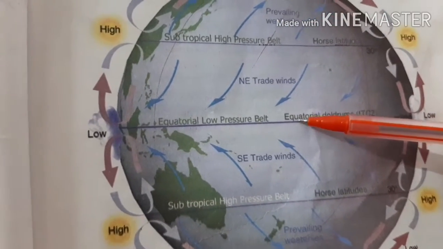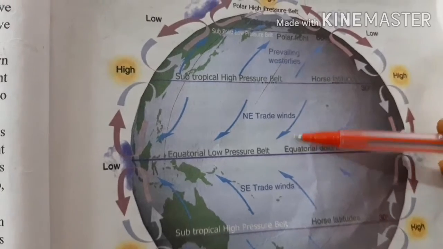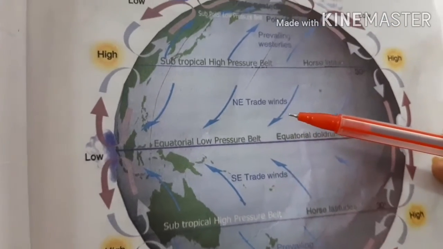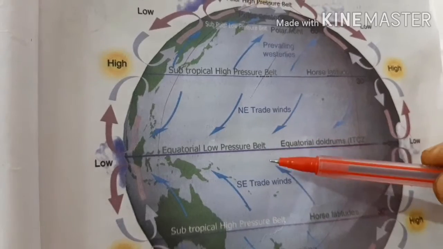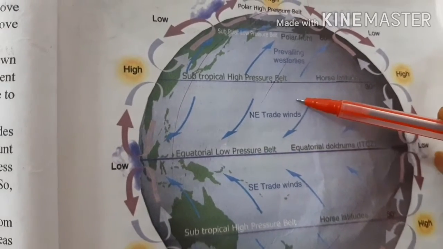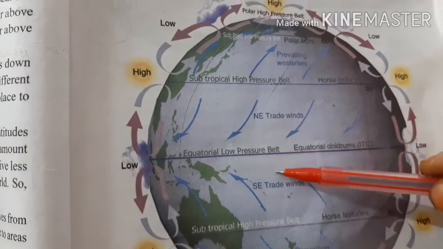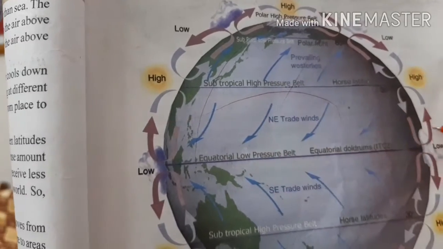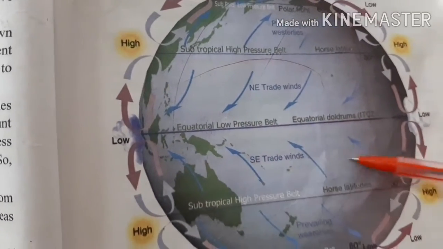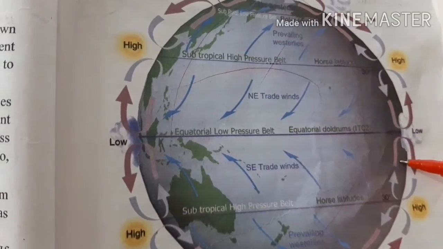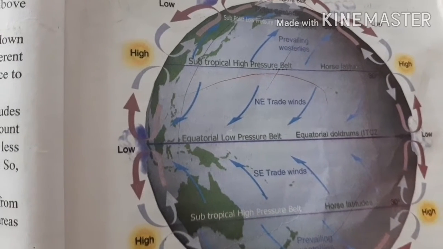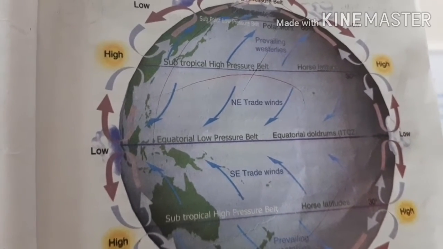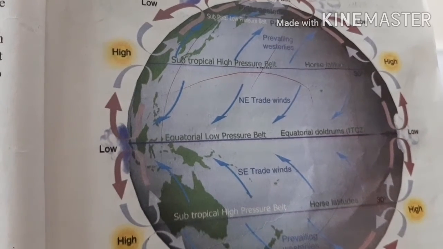See children, this is the northern hemisphere, equator to the northern side, equator to the southern side, southern hemisphere. These trade winds towards here are known as northeast trade winds, and these are southeast trade winds in the southern hemisphere. Now let us come back to the upper atmospheric circulation, children.